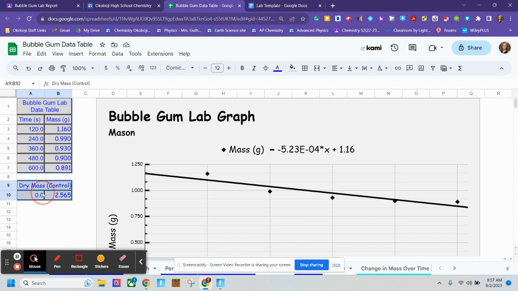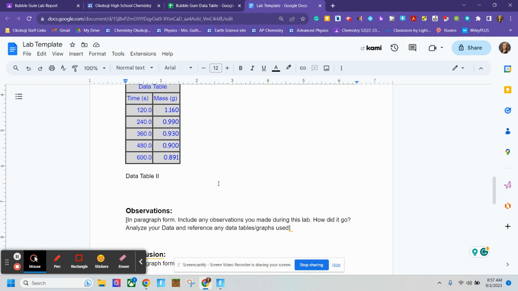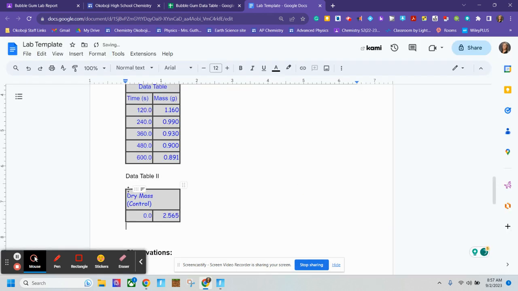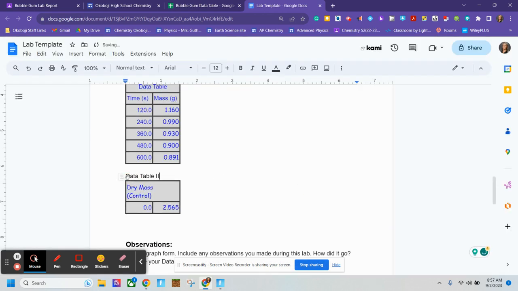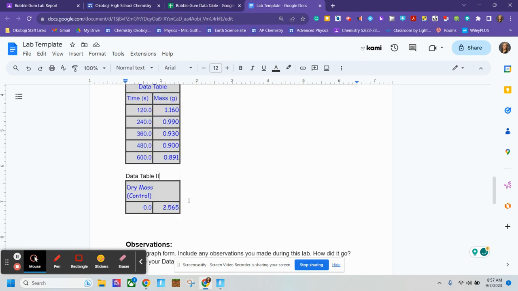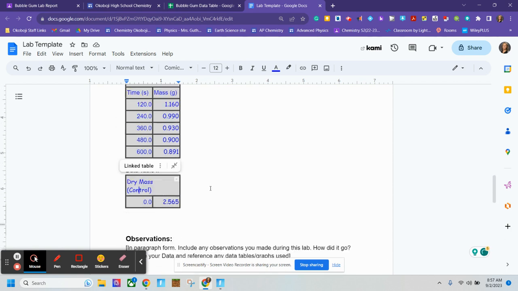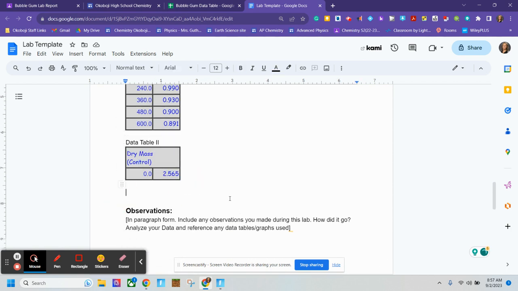I'm going to do that again, highlight, Control C, Control V, and I'm going to remove that space just so my header is right above my data table. But notice I have a header specifying which data table and what sequence, and the table itself has a title, and each column has a title with the unit. This one is fine because it follows with this one, the title and unit.